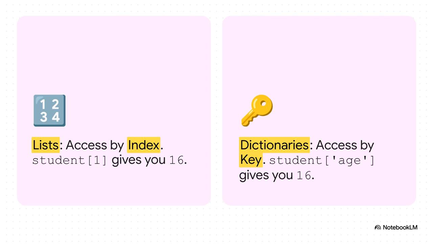If you're using a list, you have to remember, okay, the age is at index 1, I think? But with a dictionary, you just ask for age. It's so much more intuitive, right? It's how our brains actually work. No more playing memory games with index numbers.